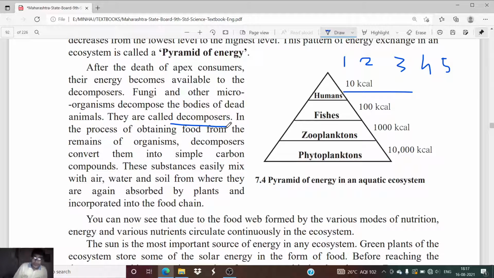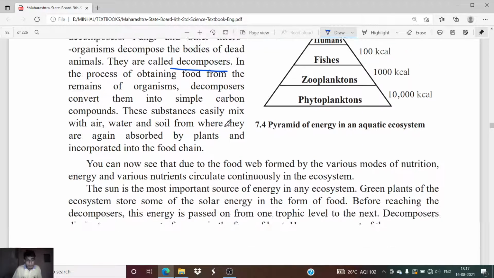Now, in the process of obtaining food from the remains of organisms, decomposers convert them into simple carbon compounds. This substance is easily mixed with air, water, and soil, from where they are again absorbed by plants and incorporated into the food chain. See, when decomposers consume and decompose dead bodies, they form simple carbon compounds. Okay, and those carbon compounds mix into air, water and soil, and again these compounds are absorbed by plants, and we see the food chain repeating.